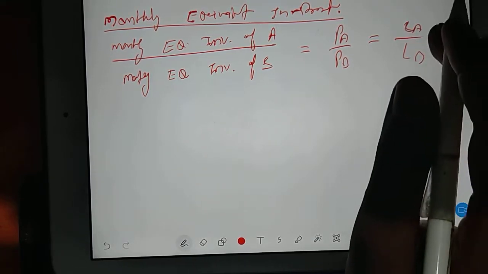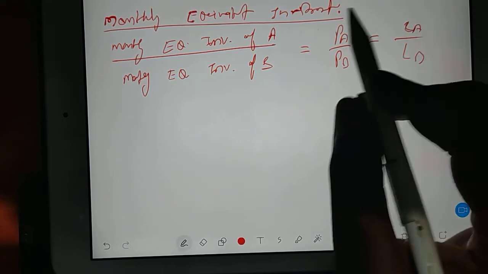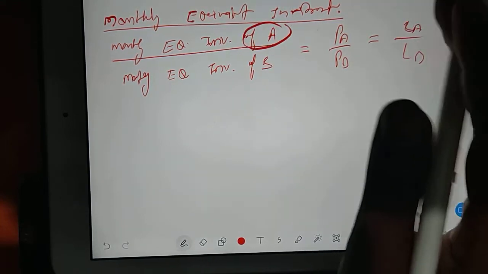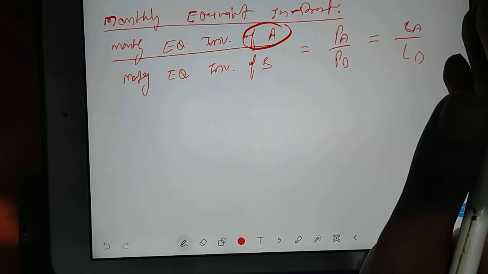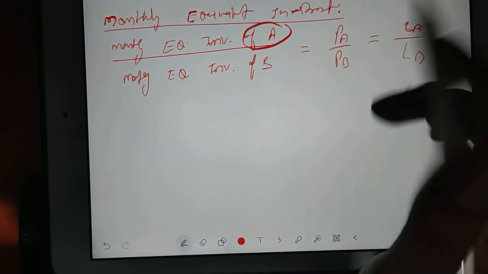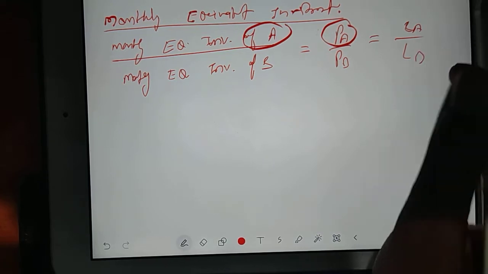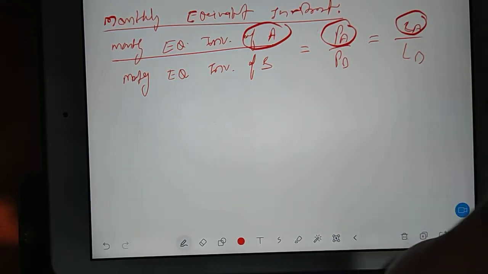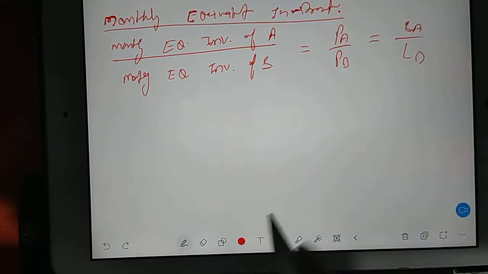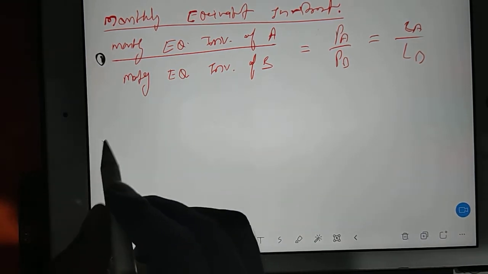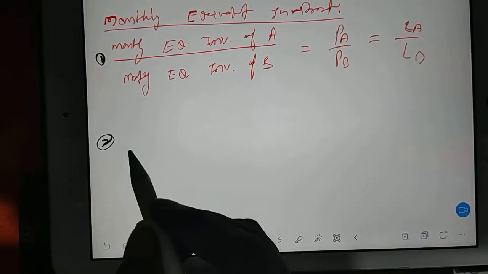Now, of course, suppose A is investing for a long period and B is investing for a less period, then profit of A should also be larger. And if there is a loss in business, then A will have the more loss also, right? So this is the first condition. Second condition, period also comes into the picture.